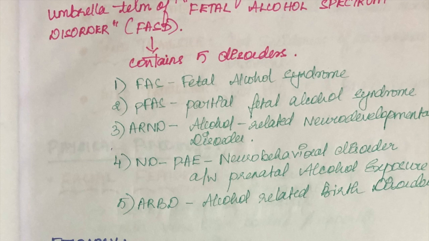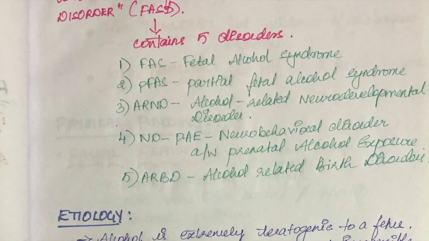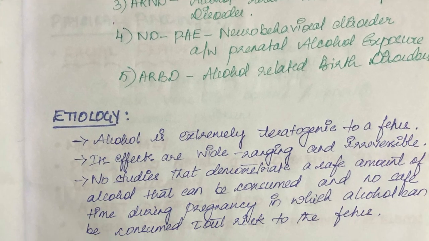It contains 5 disorders. Number 1 is FAS, which is fetal alcohol syndrome. Number 2 is PFAS, which is partial fetal alcohol syndrome. Number 3 is ARND, which is alcohol-related neurodevelopmental disorder. Number 4 is NDPAE, which is neurobehavioral disorder associated with prenatal alcohol exposure. And number 5 is ARBD, which is alcohol-related birth disorders.